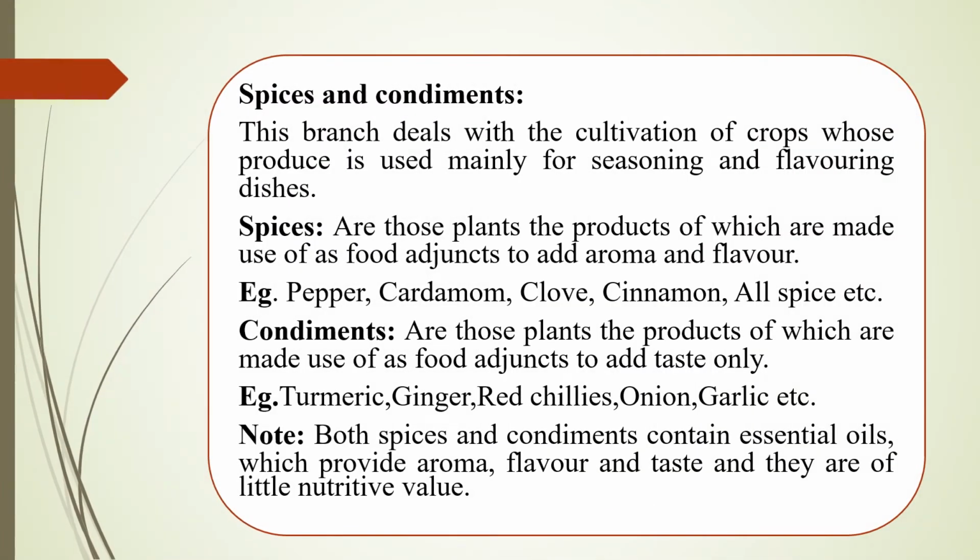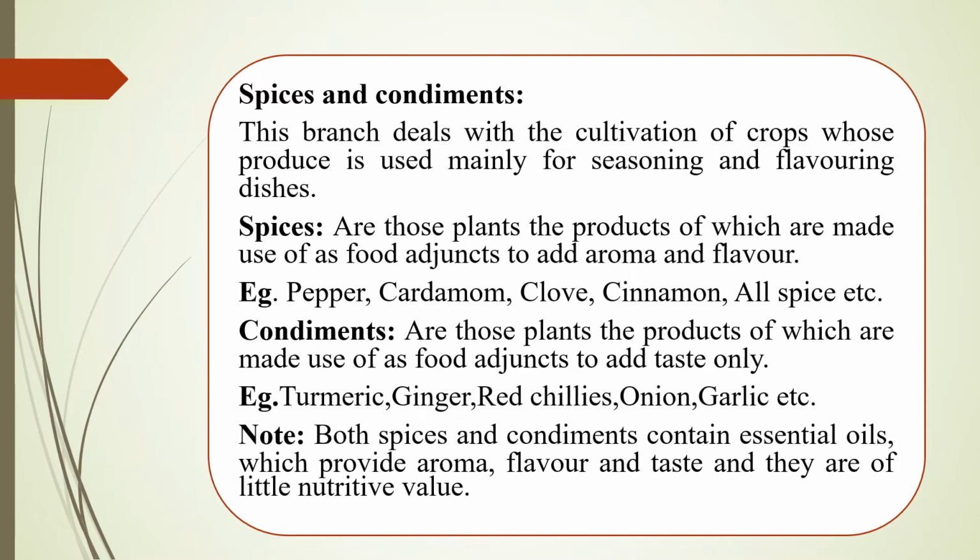Next, coming to another important branch, that is spices and condiments. These spices and condiments play a very major role in our day-to-day life. This is the branch that deals with cultivation of crops whose produce is mainly used for seasoning and flavoring of dishes. Firstly, spices. Spices are those plants, the products of which are made use of as food agents to add aroma and flavor.